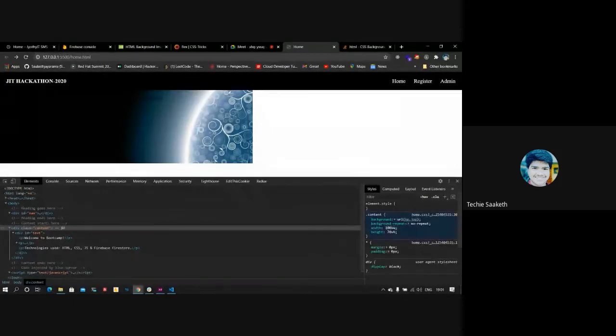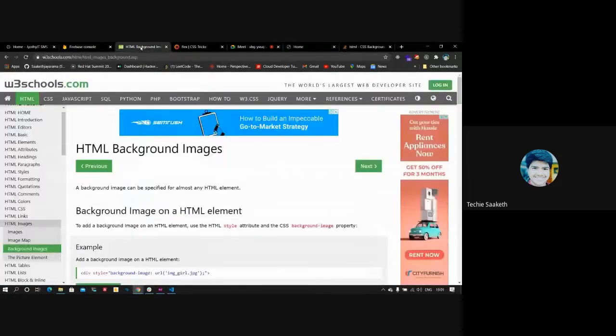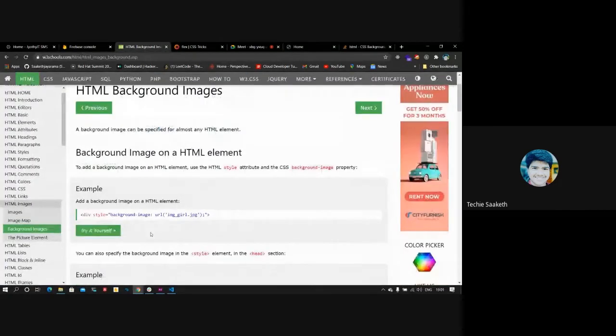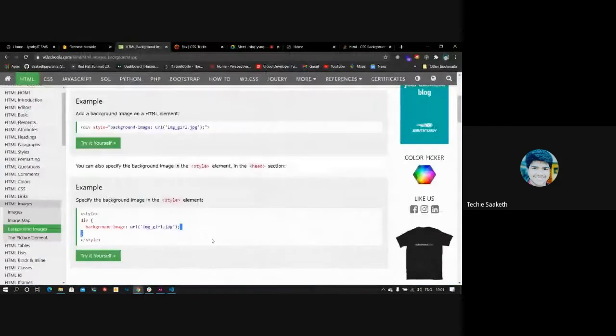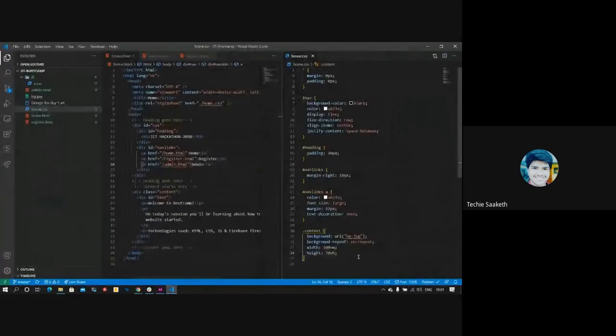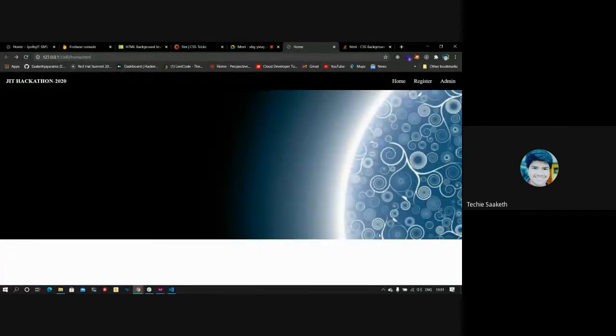So there's a property called background size. When we set it to cover, it wraps the whole element. Yeah, I googled it previously. The same thing: when we set background size to cover, it wraps the whole content div. Let's see if it works. See, yeah, it worked. You can see here that the background wrapped the whole div ID.